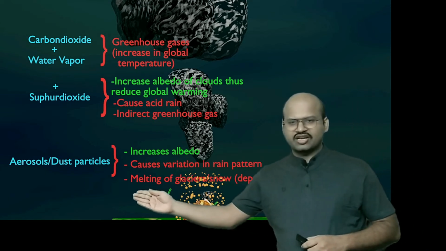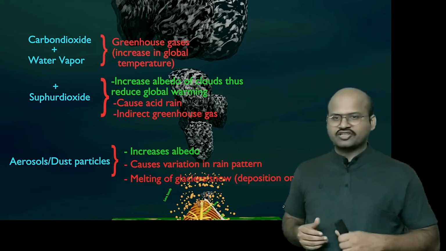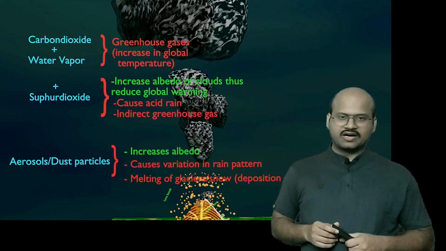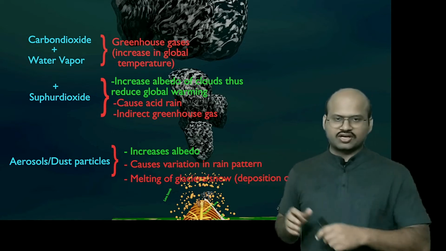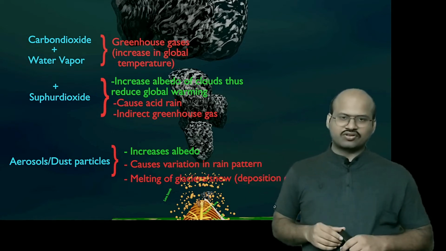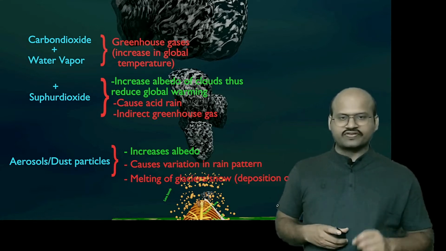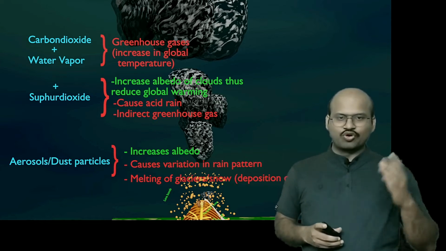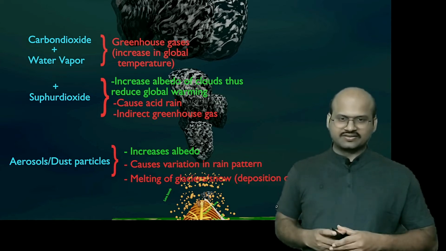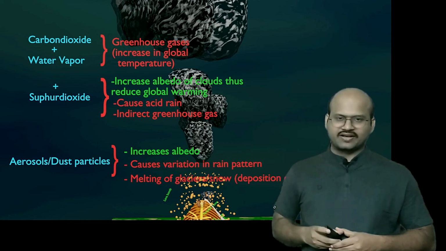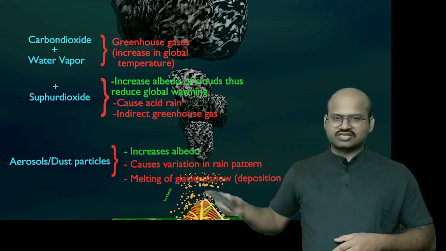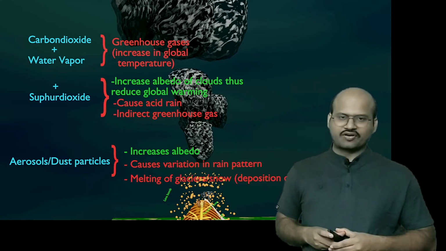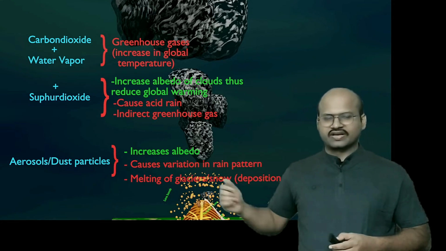They also cause melting of glaciers. Over time, these aerosols will settle down on the earth. Some of these aerosols will settle down on the glaciers. As they settle down on the glacier, they will decrease the albedo of the snow. Because snow is white in color, it reflects more light, so there is less heat. But because of the distribution of dust particles, which are black in color, more light is absorbed. And because they absorb more light, they will increase the temperature of that region, and thus they will cause melting of the glaciers.